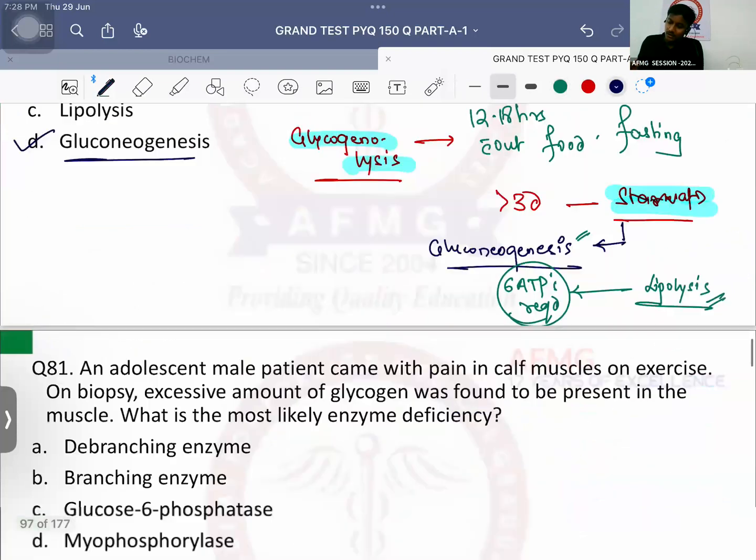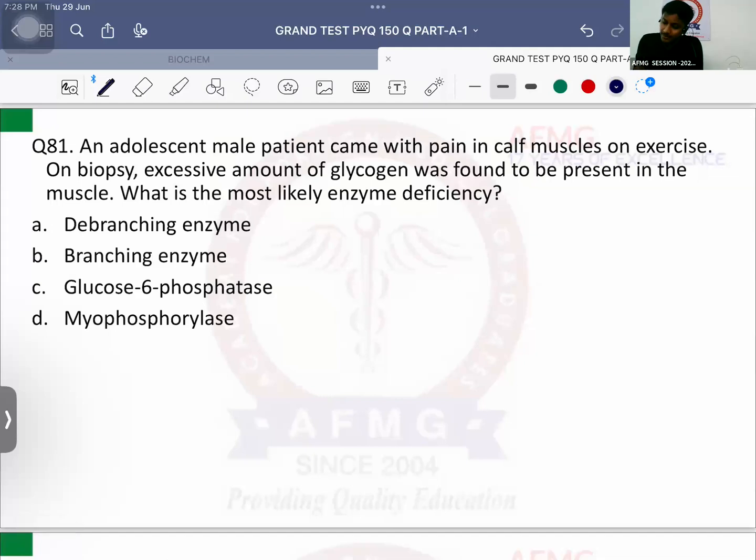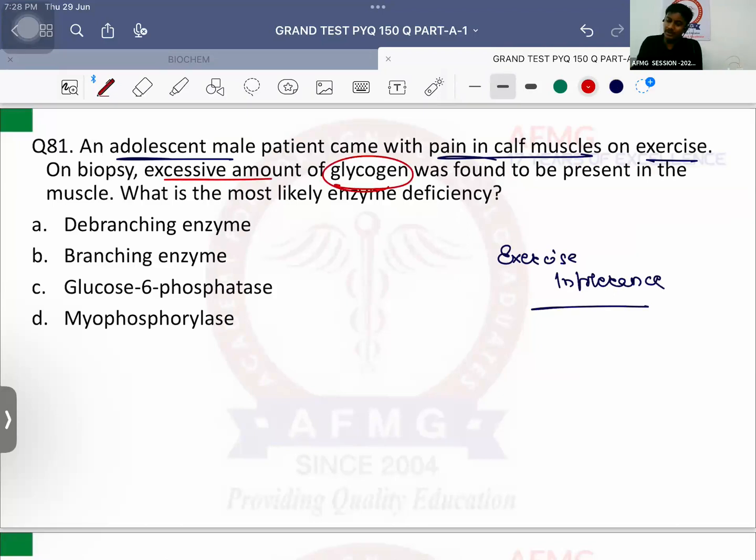Okay. Next, question number 81. An adolescent male patient came with pain in calf muscles on exercise. If the patient has pain on doing exercise, that is called exercise intolerance. Very good. The patient is not able to do exercise. On biopsy, excessive amount of glycogen was found to be present in the muscle. Which was the glycogen storage disease when there was collection of glycogen inside the muscle? Type 5 glycogen storage disease, known as McArdle's disease.